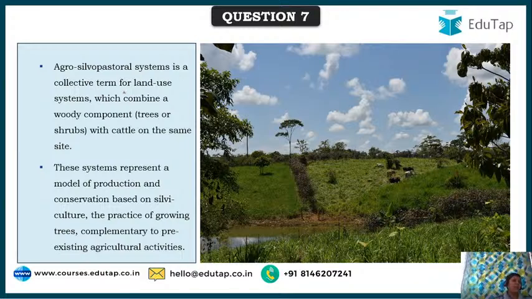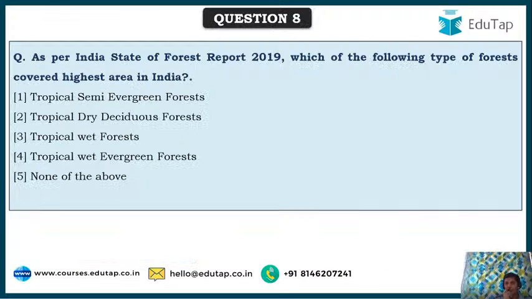So here it's a collective term for a land use system which combines both woody components, trees, and then agriculture, as well as cattle on the same land, so as to have maximum output. So this is about the agri silvo pastoral system, which is a kind of agroforestry.